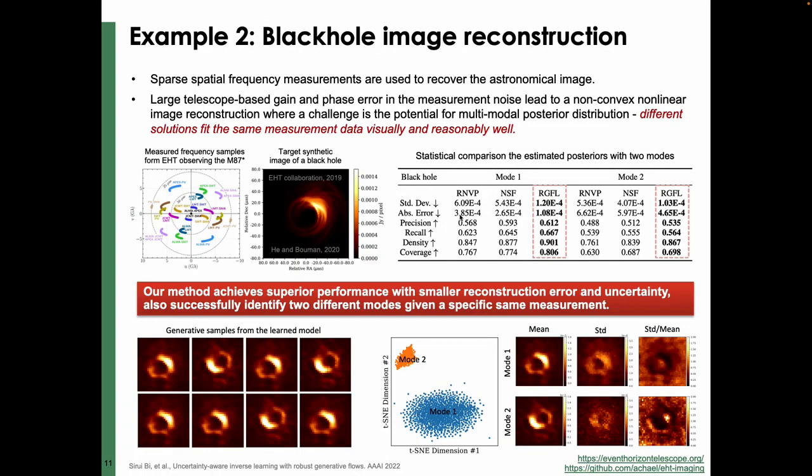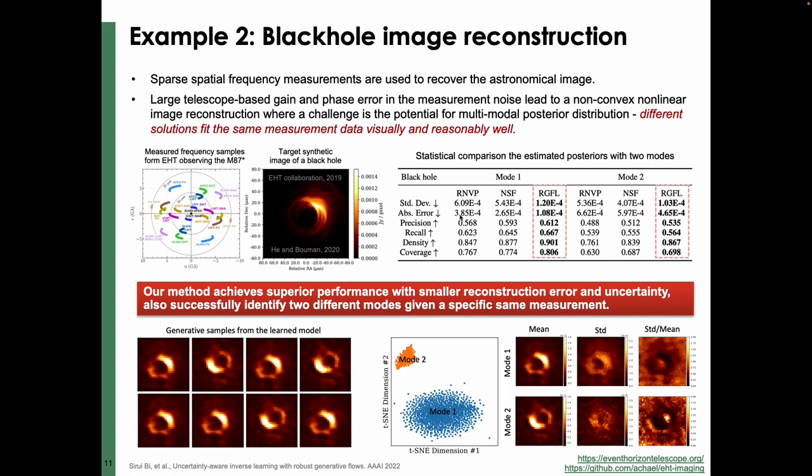Another example is black hole image reconstruction. The spatial frequency measurements have phase errors and noise, which lead to a non-convex, nonlinear image reconstruction, where a challenge is the multimodal posterior distribution. In other words, the multimodal issue means there might be different solutions that fit the same measurement data.